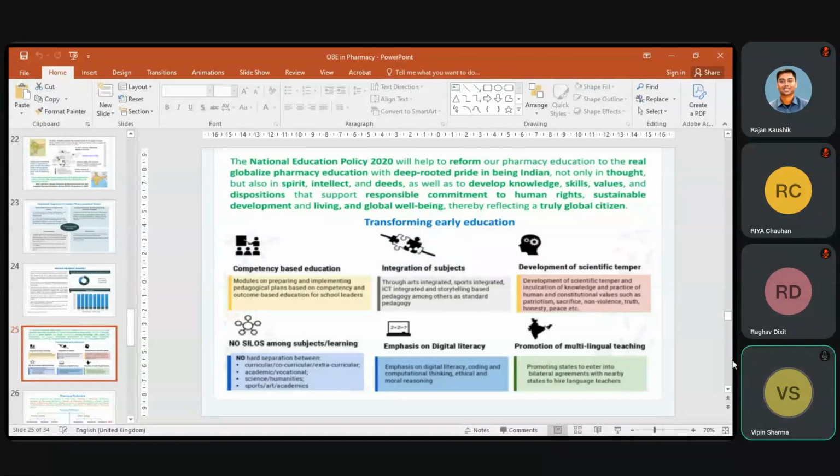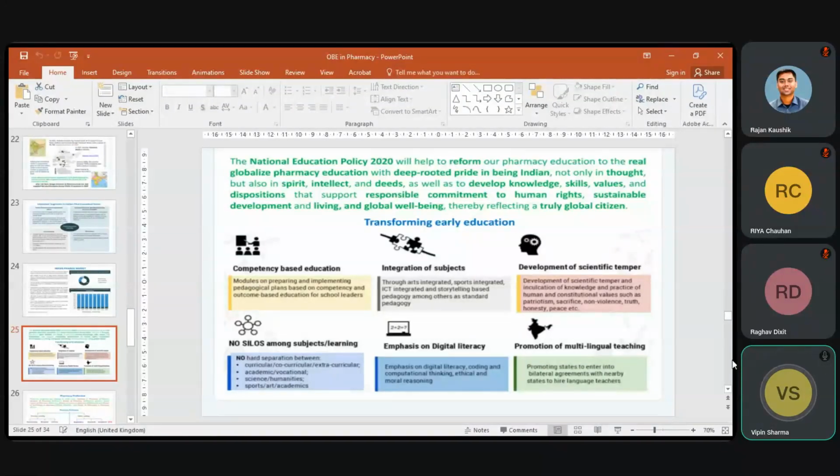So this NEP 2020 will help to reform our pharmacy education to real globalized pharmacy education with deep-rooted pride in being Indian, not only in thought but also in spirit, intellect, and deeds, as well as to develop knowledge, skill, values, and dispositions, and it can support responsible commitment to human rights, sustainable development, and global well-being, and it can reflect truly a global citizen. So it is the beauty of this OBE system or new education policy that we should develop a truly global citizen.